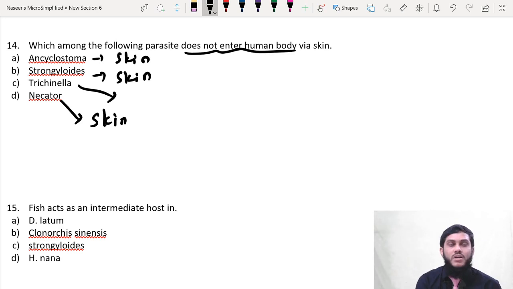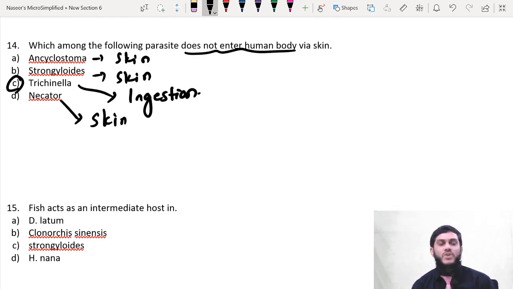So Trichinella, the route is ingestion, not skin penetration. Therefore, the answer is C.